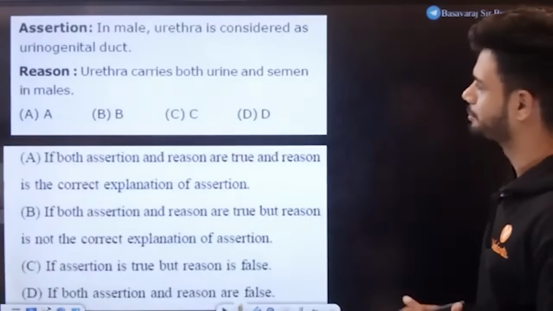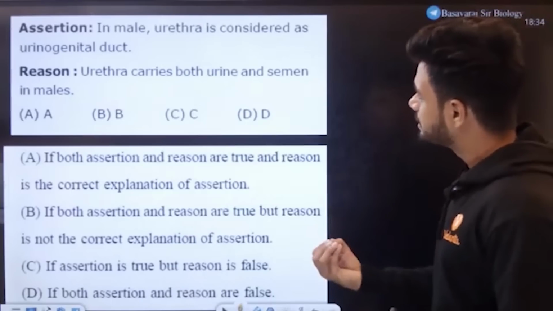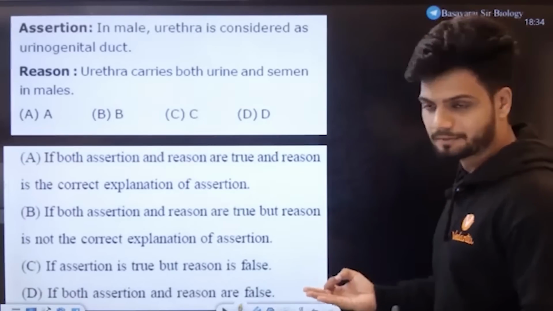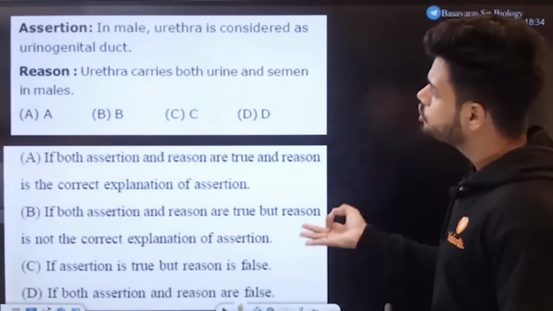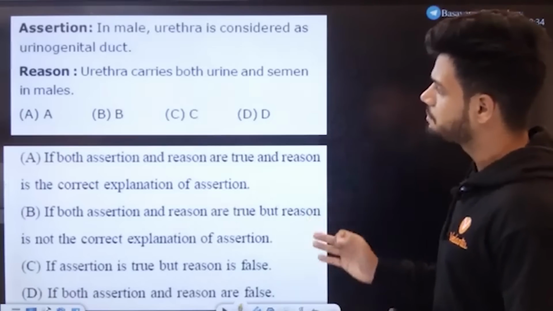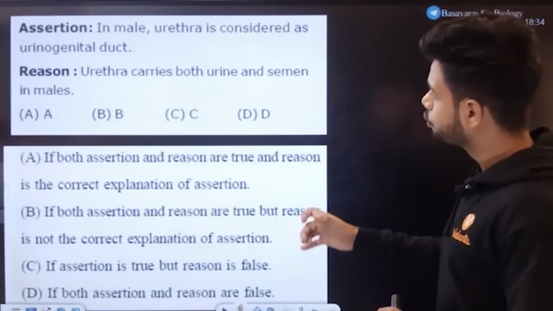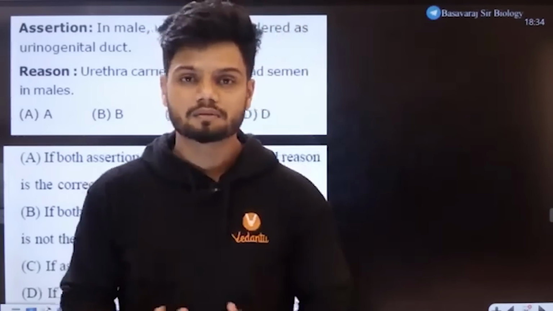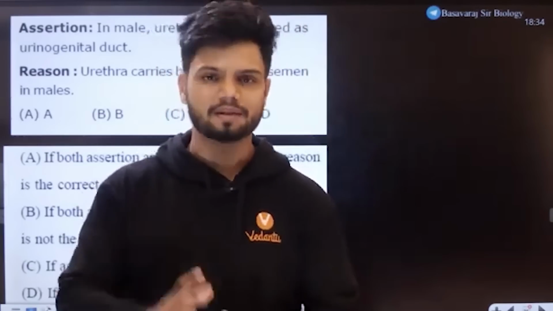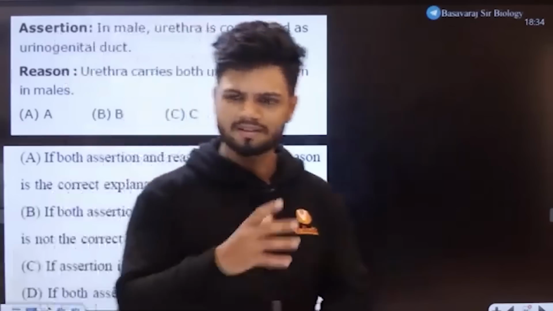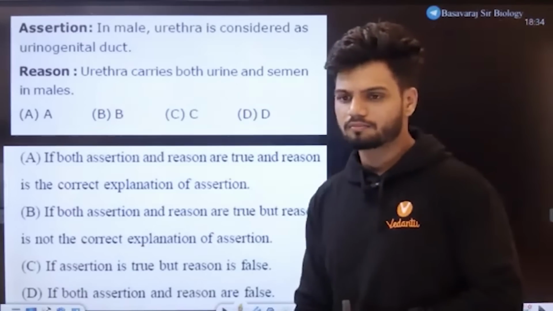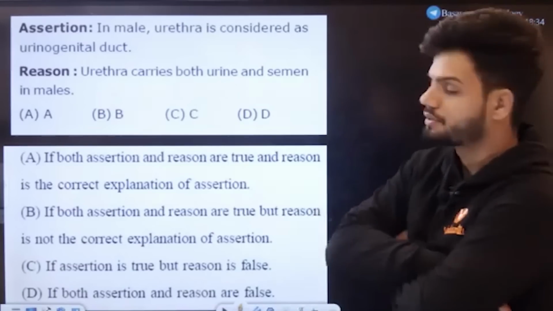This is an easy question. In males, urethra is considered as the urogenital tract. Reason being, urethra carries both urine and semen in males. That is, urine and semen are released from the same pathway, the same place. It doesn't require much thinking, right? They're released from the same urethra.